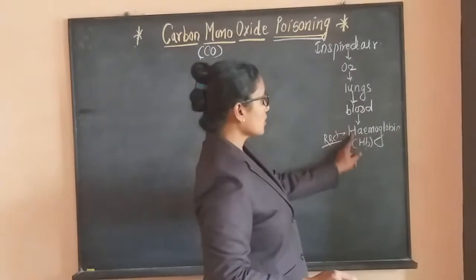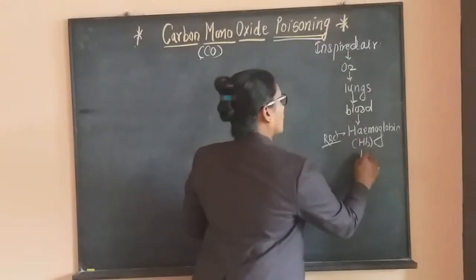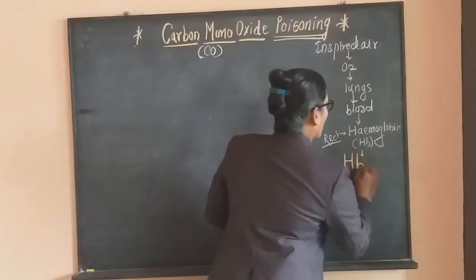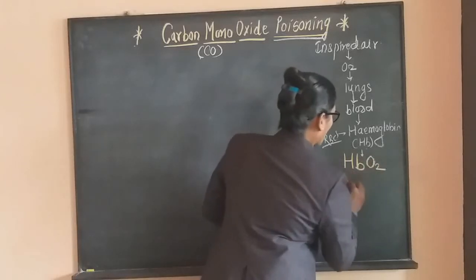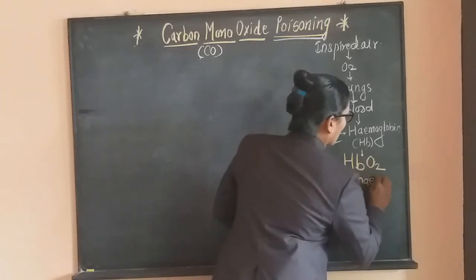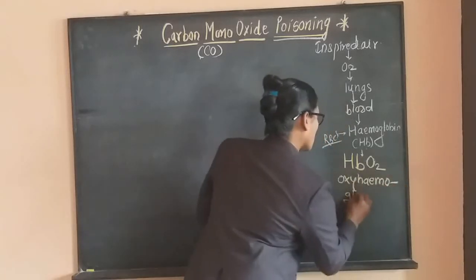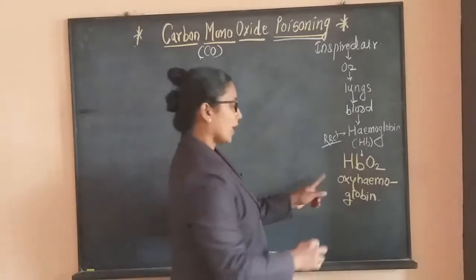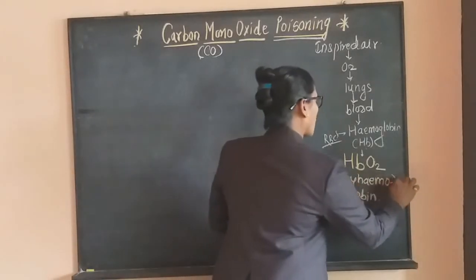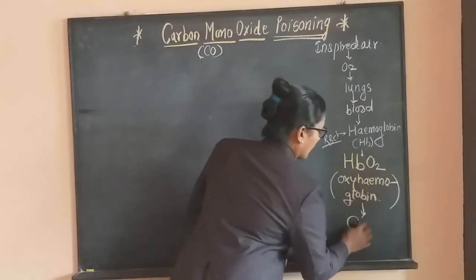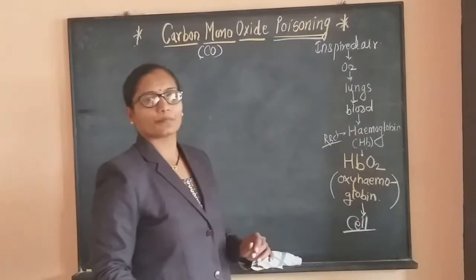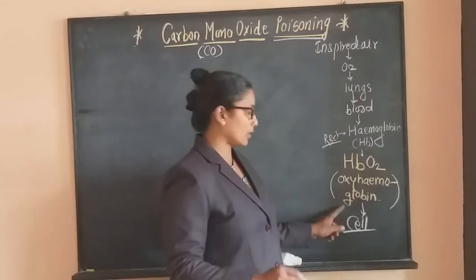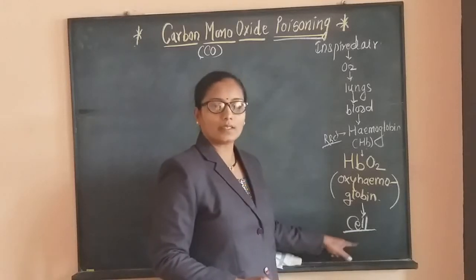Oxygen and hemoglobin form a stable compound called HbO2, or oxyhemoglobin. This is the normal process, and from this oxyhemoglobin our cells can utilize the oxygen. The formation of oxyhemoglobin is a very important factor, so that the cell can utilize this oxygen.